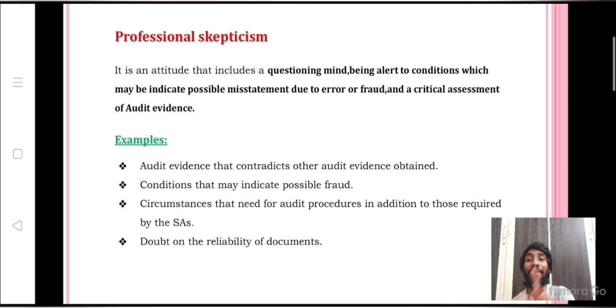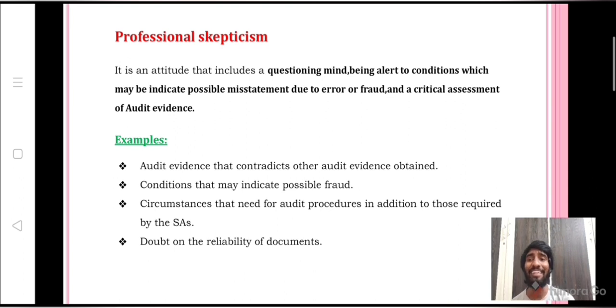And third one, doubt on reliability of documents. For example, while conducting an audit, you have seen an invoice from Toyota Soaps. Toyota Soaps. Have you ever heard of it? You didn't hear the word Toyota Soaps, and you have seen an invoice regarding Toyota Soaps. In such a situation, when you have doubt on the reliability of the document, you have to use professional skepticism.